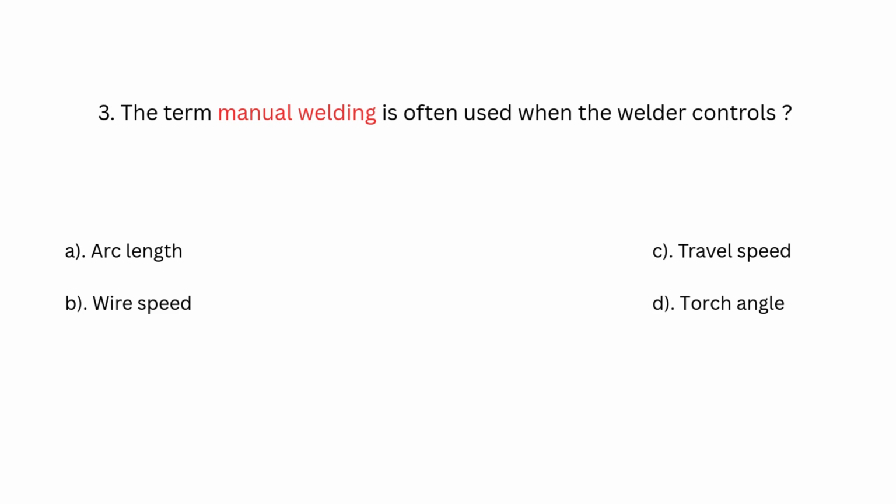Number 3. The term manual welding is often used when the welder controls A. Arc length. B. Wire speed. C. Travel speed. D. Torch angle. Answer is A. Arc length.